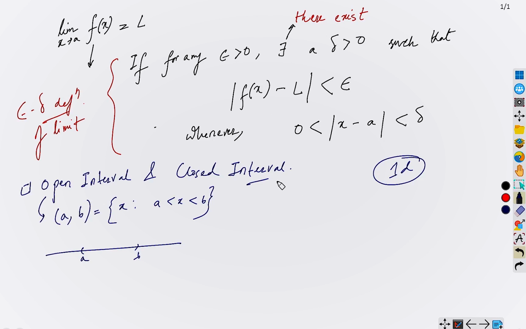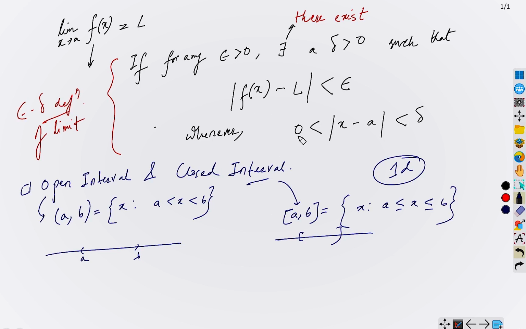And when we say it is a closed interval, if we include the boundary points, then we will say it is a closed interval. And we denote this with this symbol, okay? This is the first bracket and this is the third bracket basically, okay?